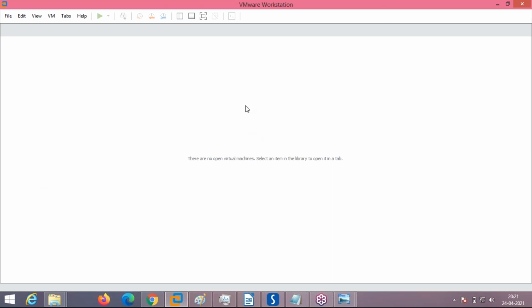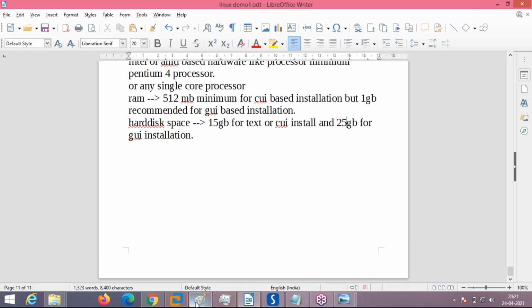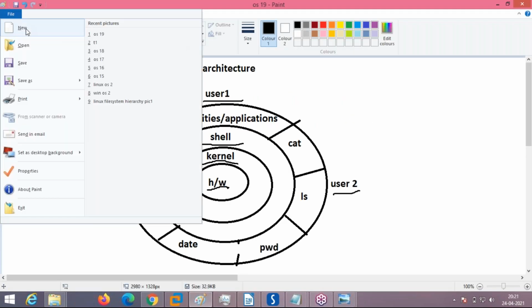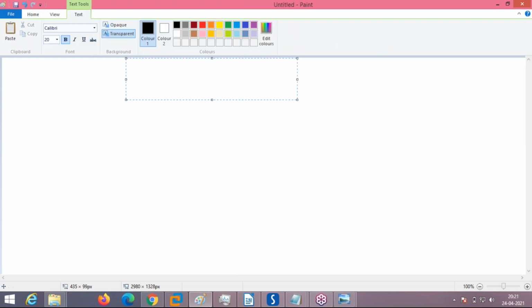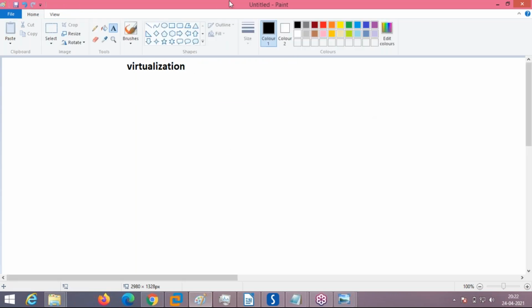Okay, what is virtualization? Any idea? No idea. No, I will tell you. Don't worry. See here. What is this virtualization? I'll show you. I wanted to let you know what is the purpose and the meaning of this virtualization. We are going to see here.